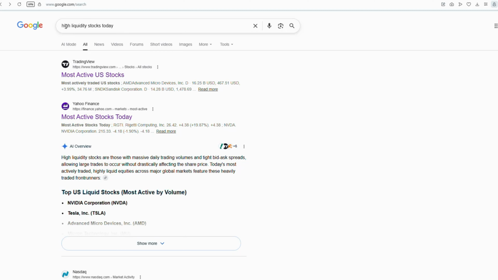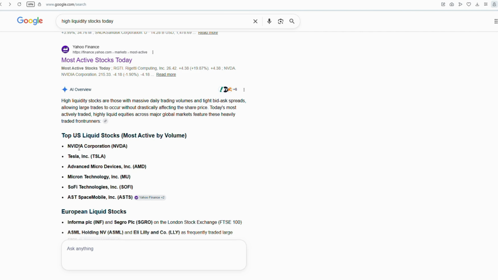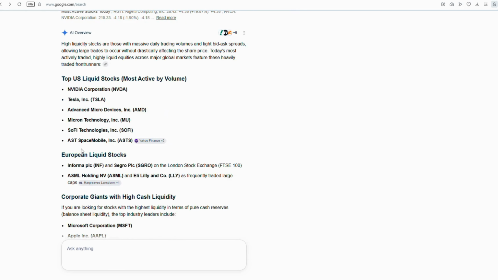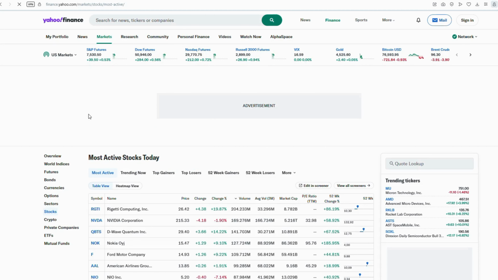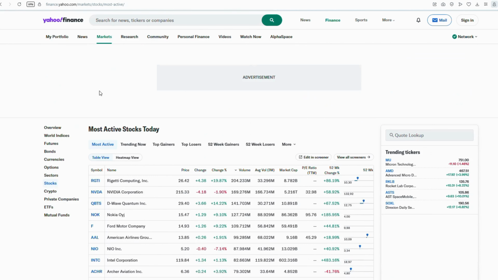Liquidity is how easily you can buy or sell an asset without affecting its price. High liquidity means many buyers and sellers, tight spreads, fast execution. Low liquidity means fewer participants, wider spreads, slower, riskier execution. Liquidity is what allows traders to enter and exit positions smoothly.